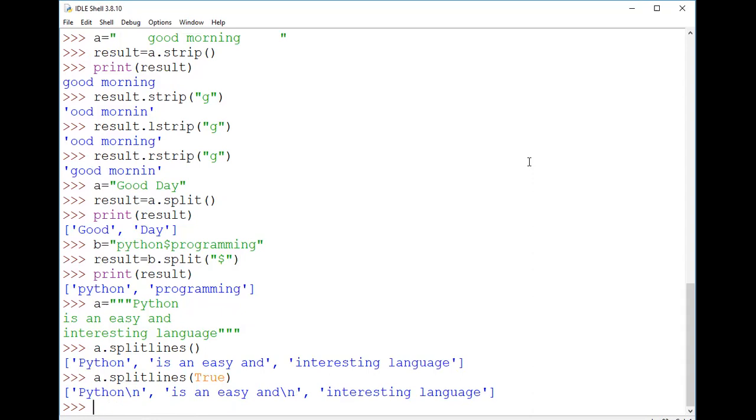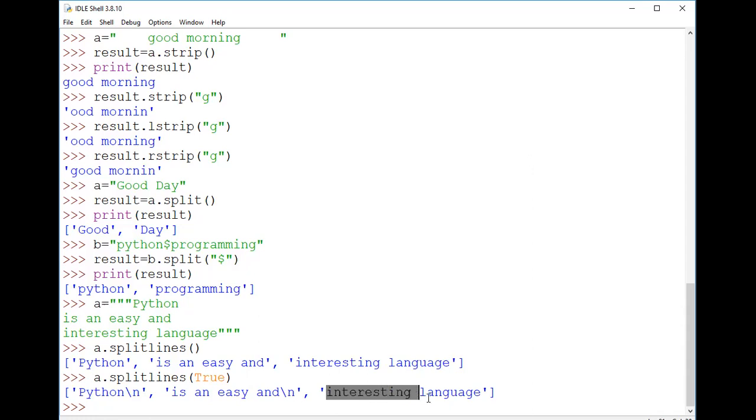Keepends means the line terminator. Python is in the first line, is an easy is in the second line. That means from the first to the second line, a \n will be there, which is used internally and reads as a new line for the next line. So you can see that Python goes \n to the next line, then again is an easy goes to the next line, and \n indicates that.